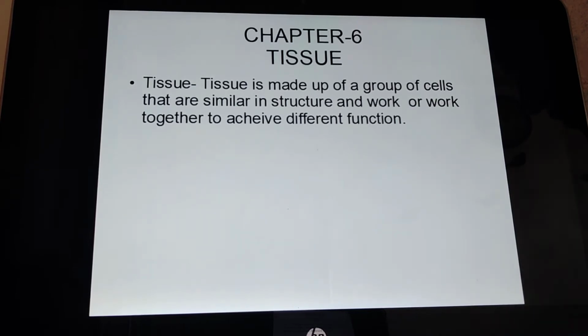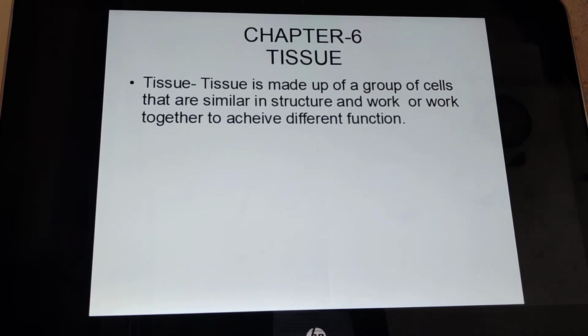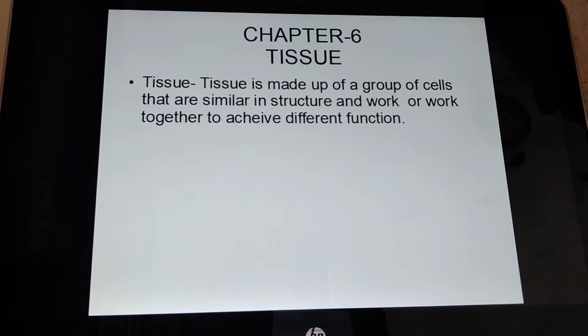For example, in human beings and animals, the different tissues are muscles, then nerve cells, then blood cells. These are the different tissues present and they perform specific functions. If we talk about plant tissues, then xylem and phloem are the examples. They perform their function with the highest possible efficiency.